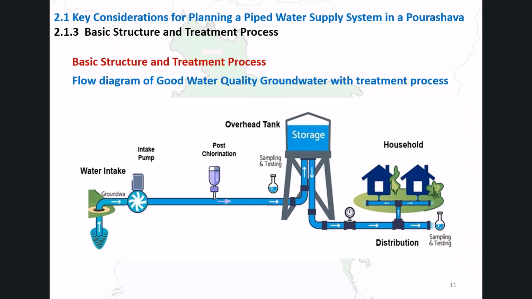It is also worth noting that in smaller Porshwas, an elevated water reservoir is a costly structure. In such cases, water is pumped directly into the distribution system, and the pump head is sized to deliver water to the consumer's premises. The drawback is that maintaining constant pressure throughout the distribution network is more difficult in this arrangement.